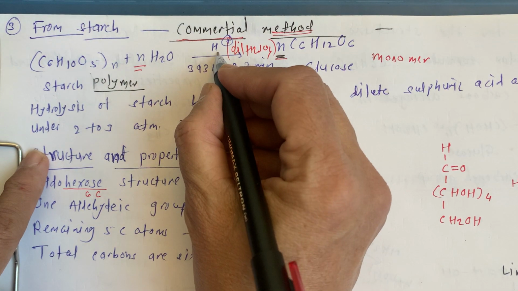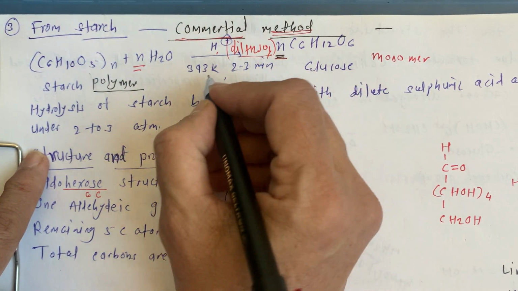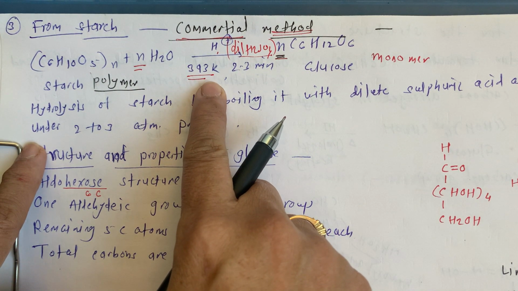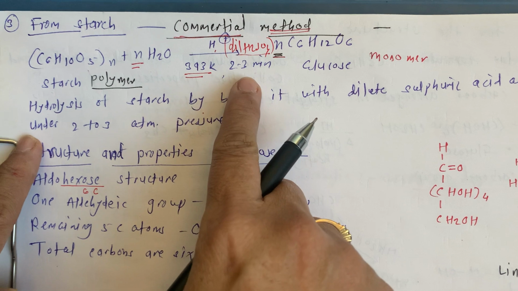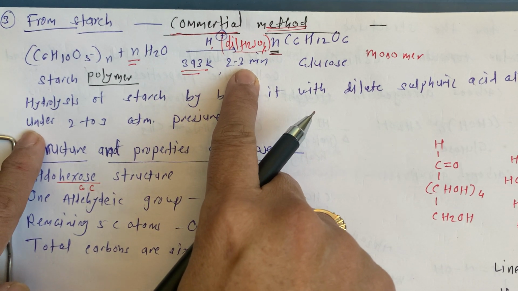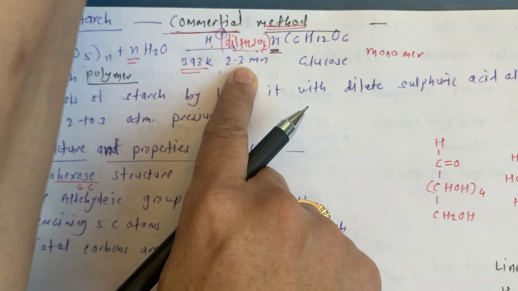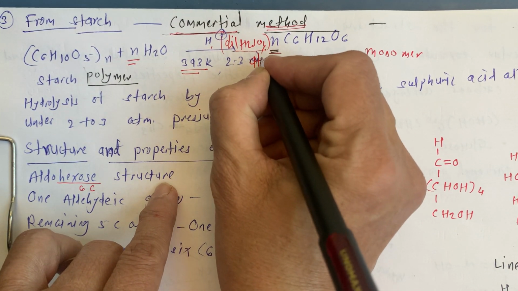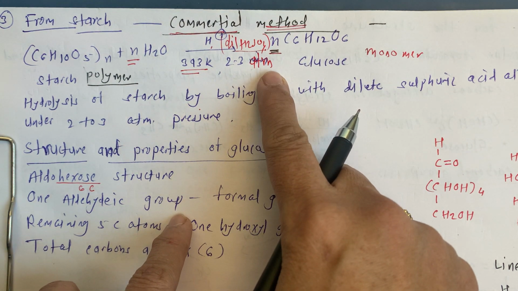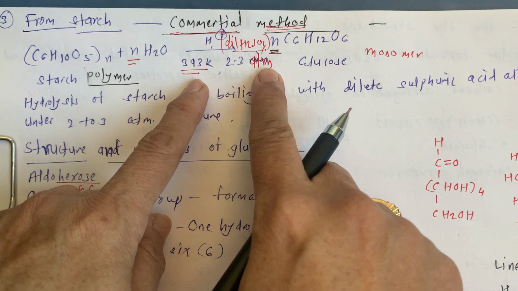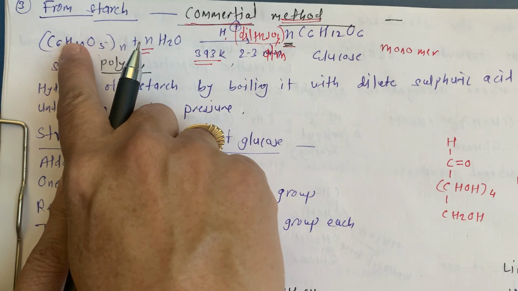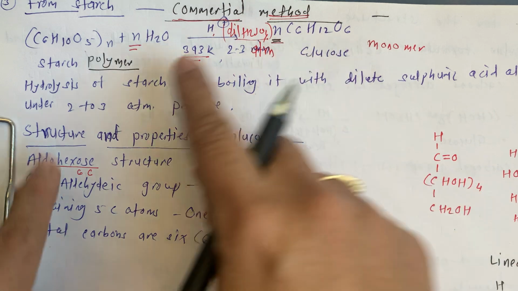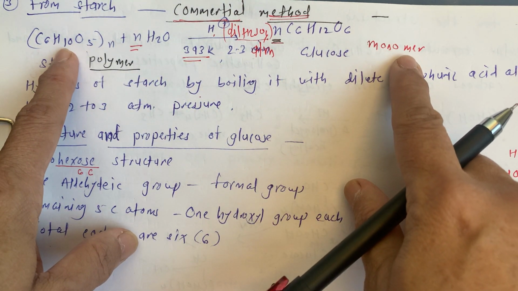The hydrolysis is due to dilute H2SO4. A specific temperature is required, that is 393 Kelvin, and we have to use 2 to 3 atmospheric pressure. With this temperature and pressure condition, this polysaccharide is converted into monosaccharide. This polymer is converted into monomer.